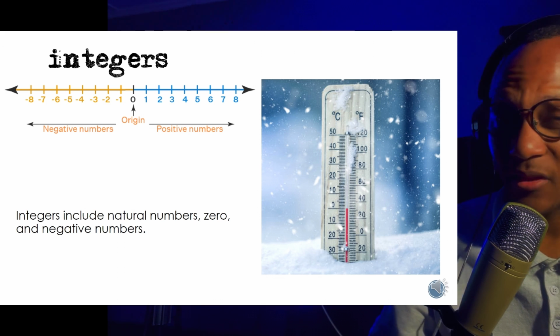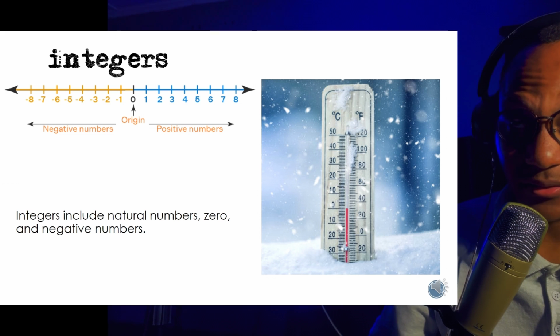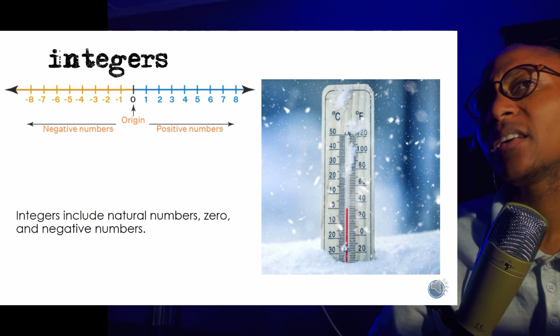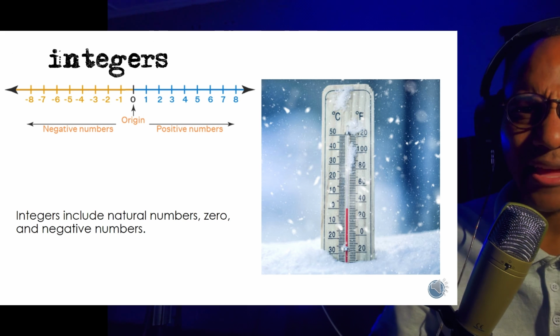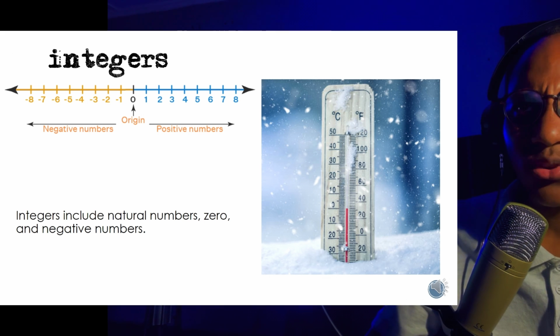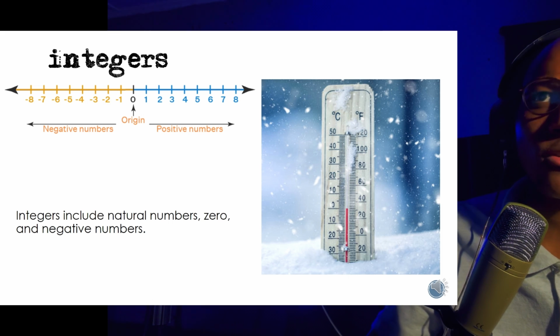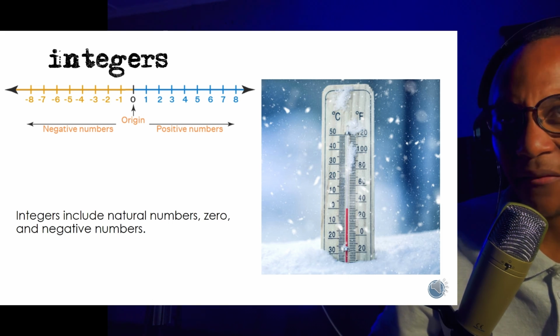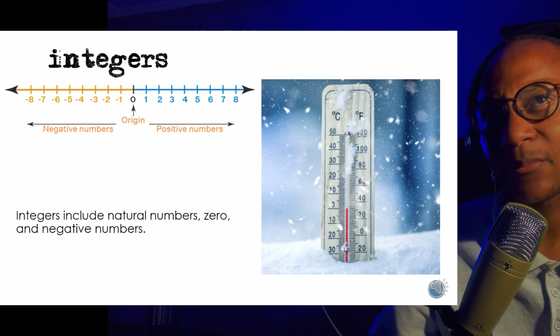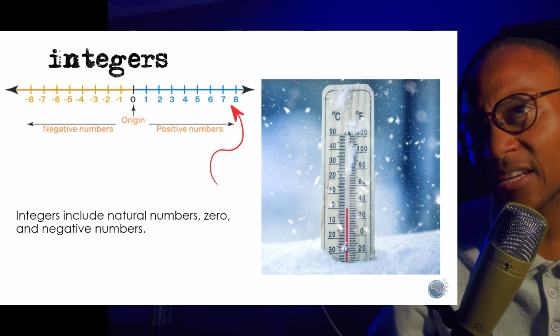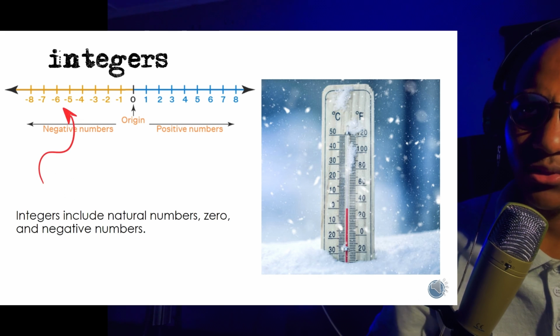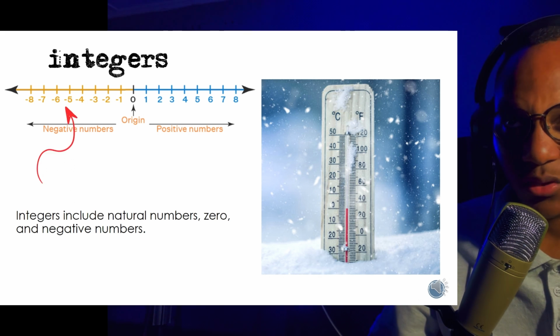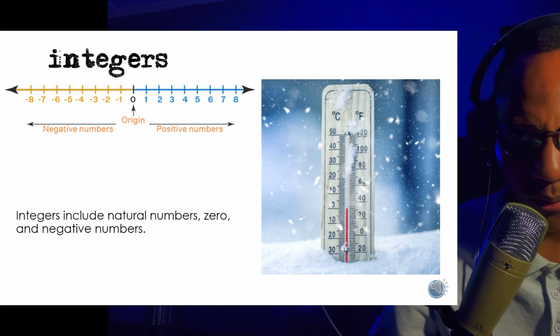Then if the temperature goes below that, you say it's -1, -2, and it keeps going on and on, -3, -4, -5. That's what we call the number line. It has positive numbers to the right and negative numbers to the left. 0 is what we call the origin or the midpoint.